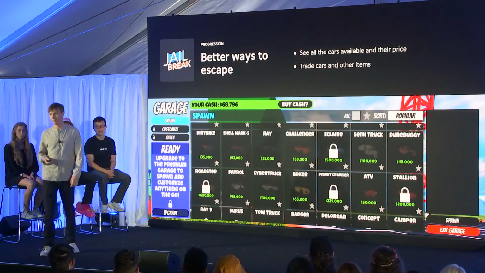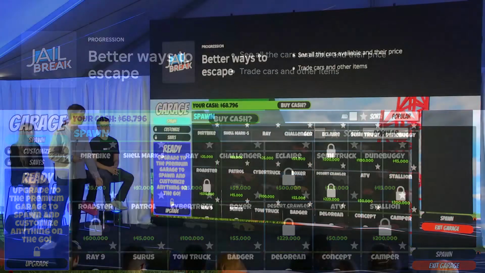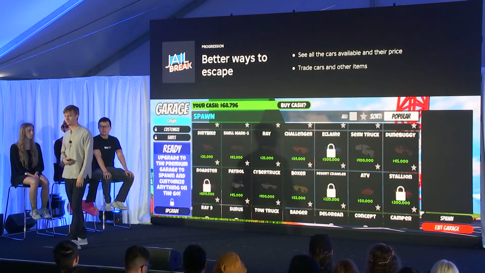Moving on to progression, this is our garage, and this garage presents short, medium, and long-term progression goals. We measure what people are buying. Most of the cash in Jailbreak is earned rather than purchased, so for us, this garage is much more about progression than it is monetization. And for that reason, we sort the garage by popularity rather than what might earn us the most revenue.